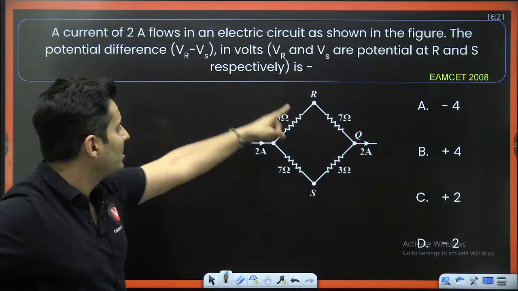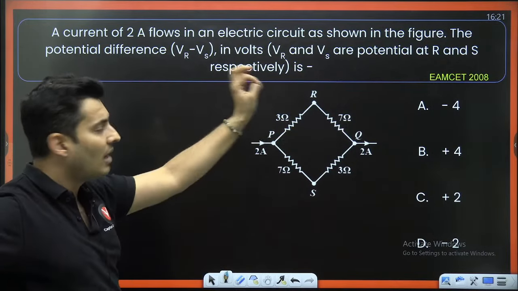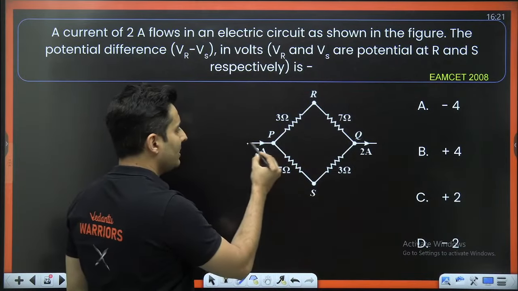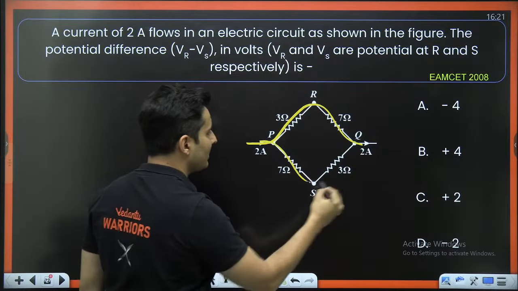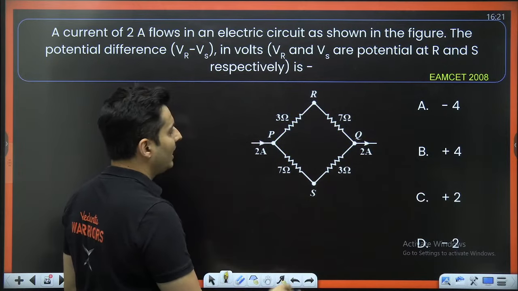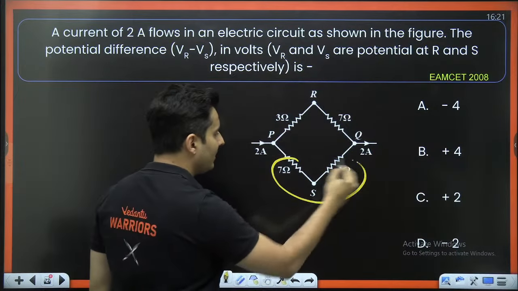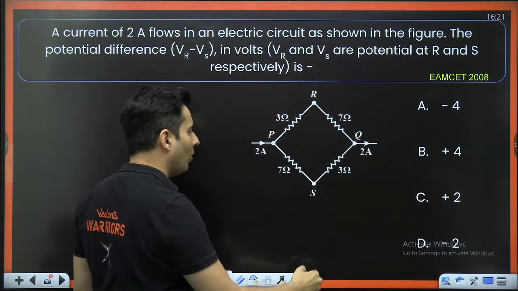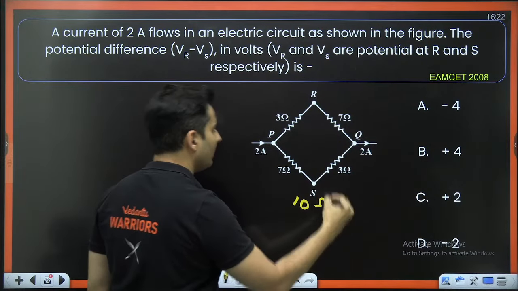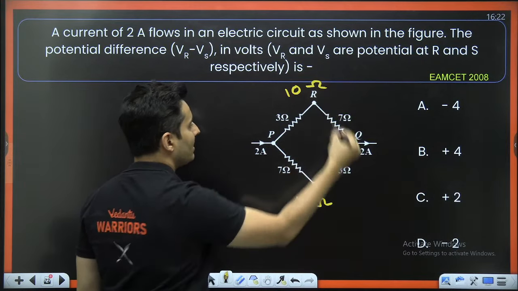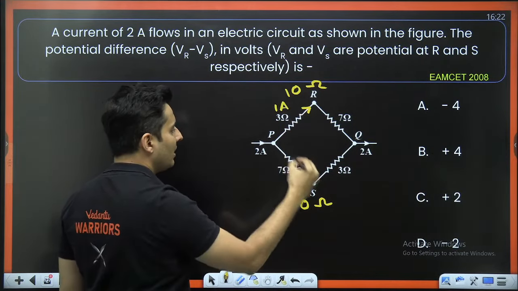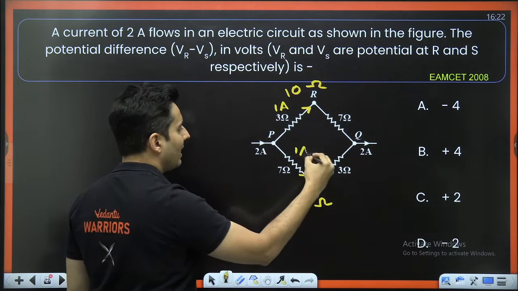The potential difference between these 2 points is how much is the question. First things first, this current will get divided as it goes in the circuit. How will it get divided? Let's find out. 7 and 3 is 10 ohms. 3 and 7 is also 10 ohms. Oh, so 10 ohms here and 10 ohms here. So the current will get divided equally. So this will be 1 ampere and this too will be 1 ampere.